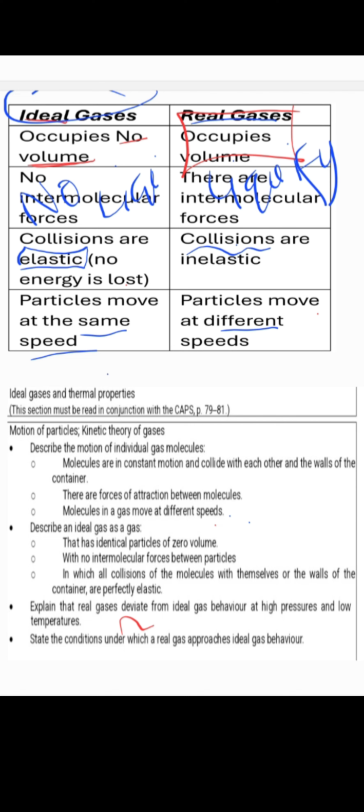So with little volume they have little space to run around. That means there is higher pressure. So since there is higher pressure, we can say there is a difference in the behavior of ideal gases and real gases at that particular condition, at high pressure.